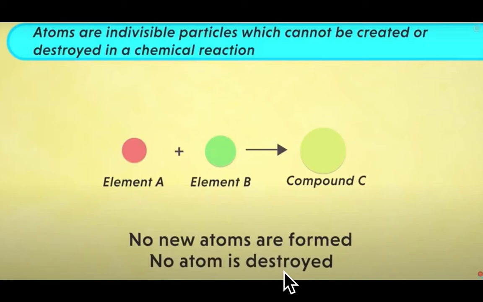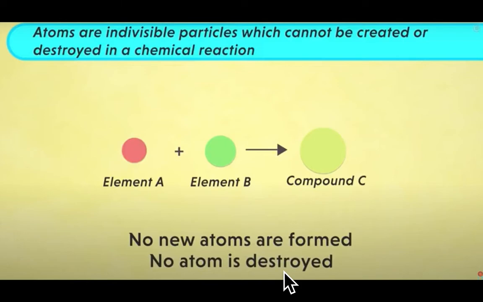Means if carbon combines with oxygen to give us carbon dioxide, basically it is the rearrangement of carbon and oxygen. We cannot find hydrogen in this reaction, we cannot get nitrogen in this reaction, means no new atom is formed and no atom is destroyed.